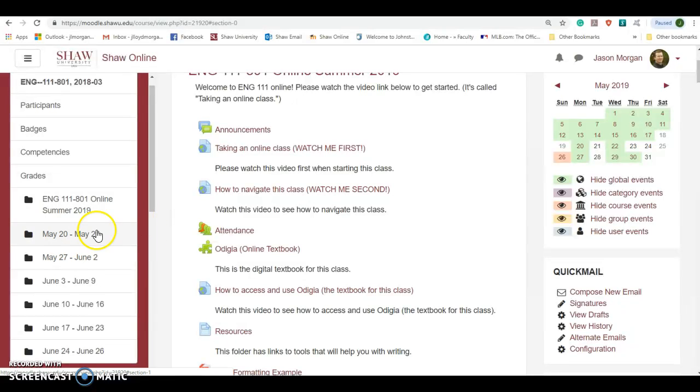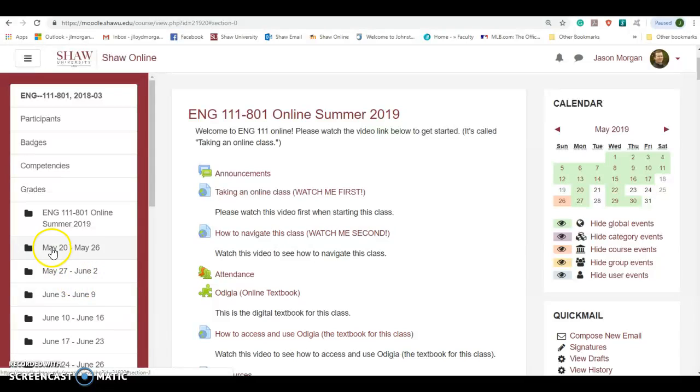The way that this class works is that the class starts on May 20th, which is a Monday, and so each week goes from Monday to Sunday. And with generally everything, you have a full week to get the stuff done for each week. That's generally the way that it works.